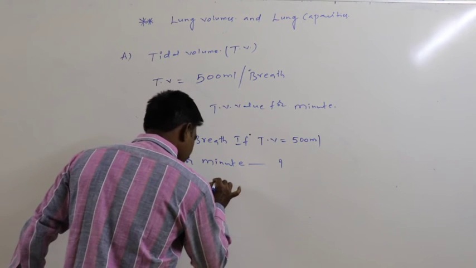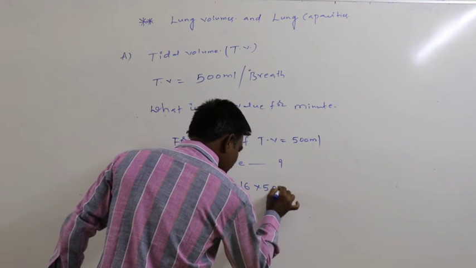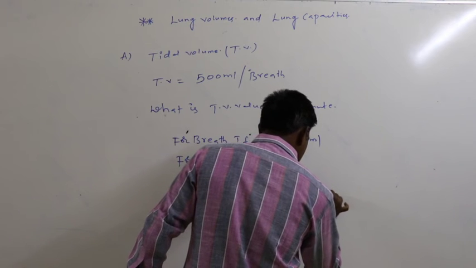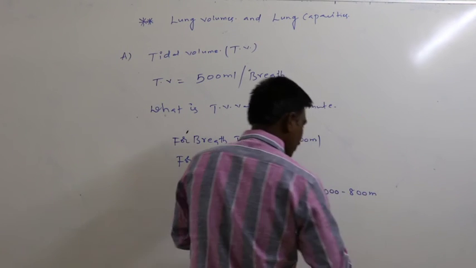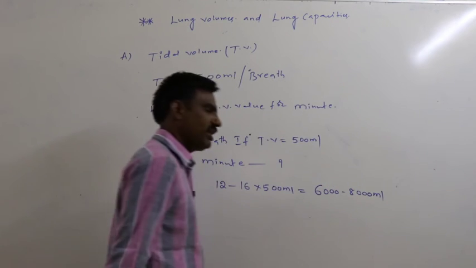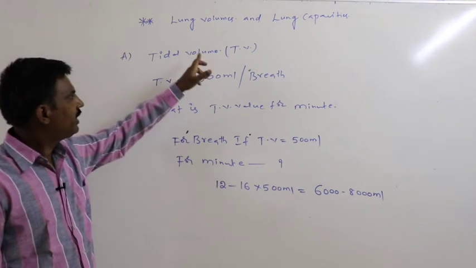So 12 to 16 into 500 ml equals 6000 to 8000 ml. 6000 to 8000 ml is the tidal volume per minute.